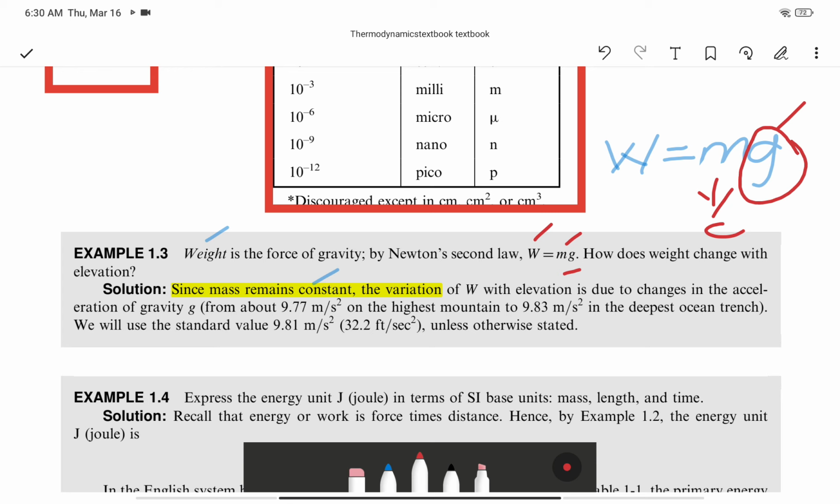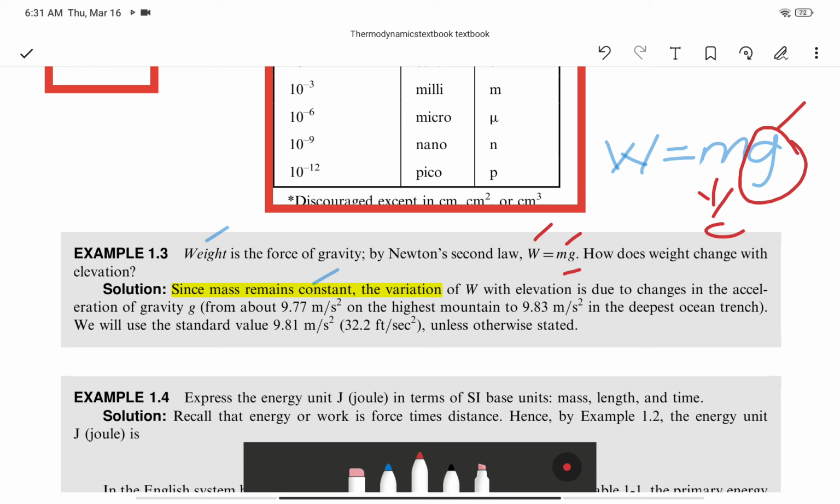But if you go to another planet in our solar system, for example the moon, you have another constant g there, right? So weight varies because it depends on g.